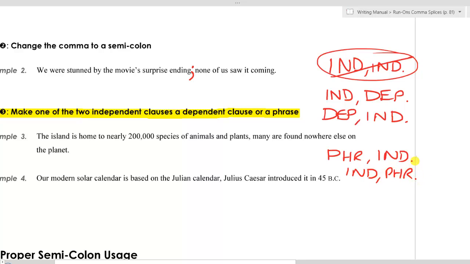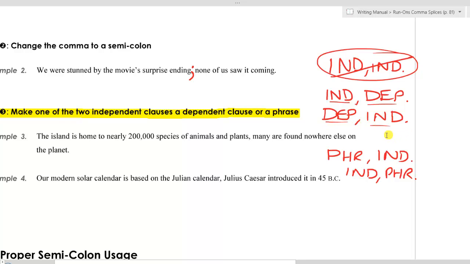In other words, it is perfectly acceptable to put only a comma between an independent clause and something that is not an independent clause. In other words, between an independent clause and a dependent clause, or an independent clause and a phrase, and you can do it in any order. You can put the independent first, then the comma, then the dependent. You can put the dependent first, then the comma, then the independent.